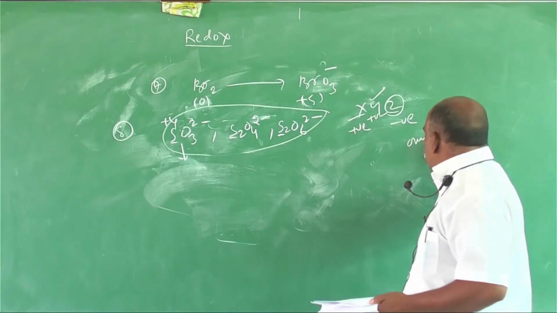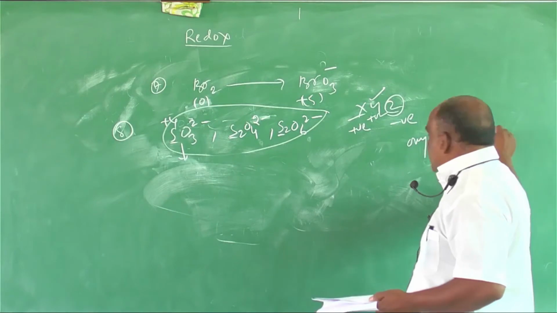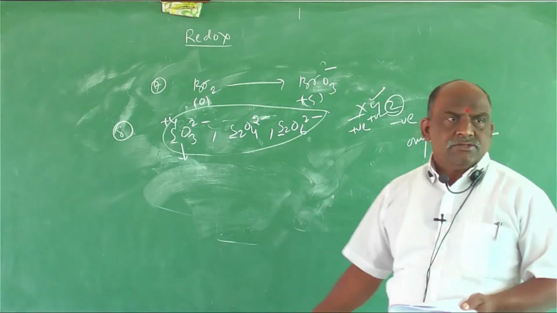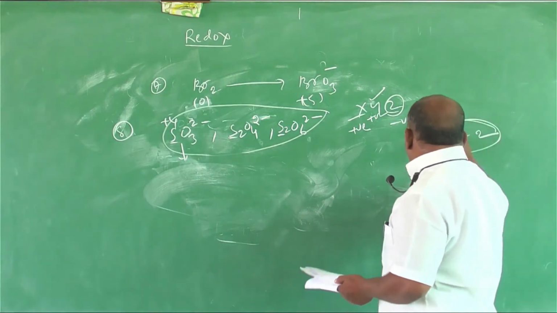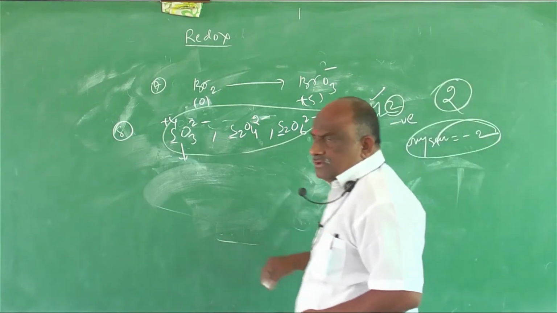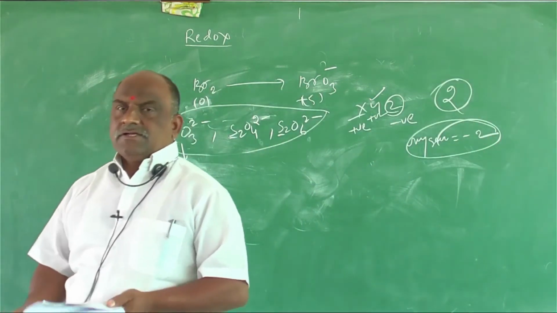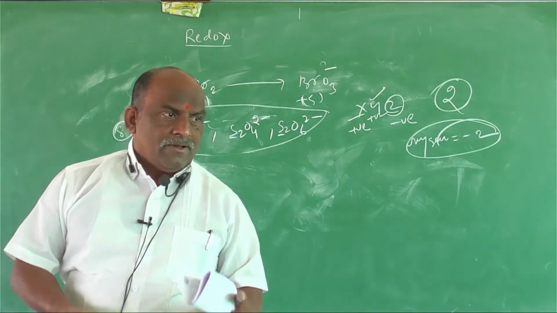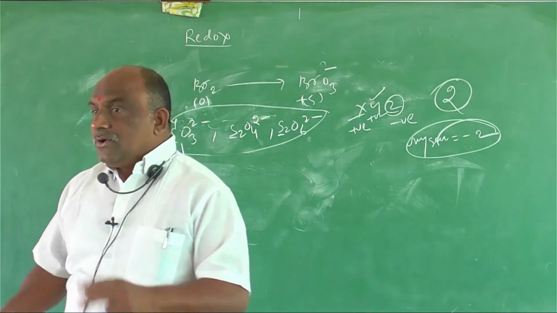Oxygen oxidation state, how much? Minus 2, we know that. Don't use this minus 2. Oxygen you can use 2 only. Oxygen oxidation state 2.